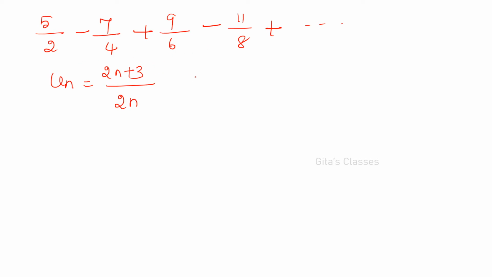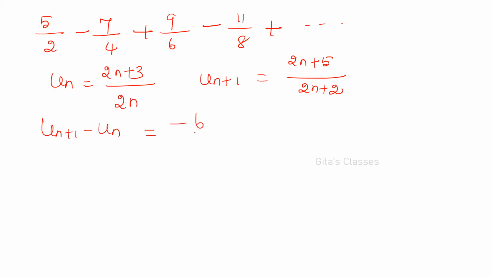Therefore it is 2n. Therefore what is un plus 1? 2n plus 5, the next number, right? You replace n by n plus 1. 2n plus 5 by 2n plus 2 is our un plus 1. Now consider un plus 1 minus un. If you simplify, you will be getting minus 6 divided by 4n squared plus 4n, which will be less than 0. Less than 0 means un will come to the other side. So, un plus 1 is less than un.